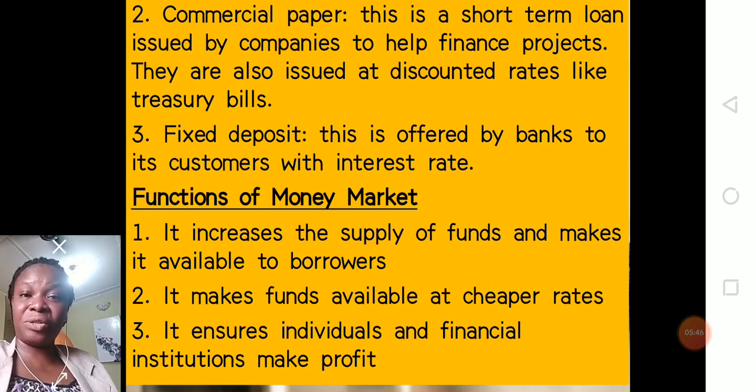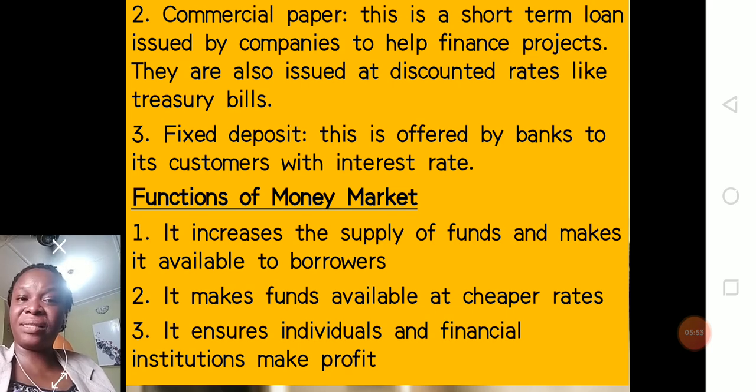Number two, we have commercial bills or commercial papers. These are very similar to your treasury bill, but they are not issued by the government, but by corporate bodies. And then number three, we have your fixed deposit.